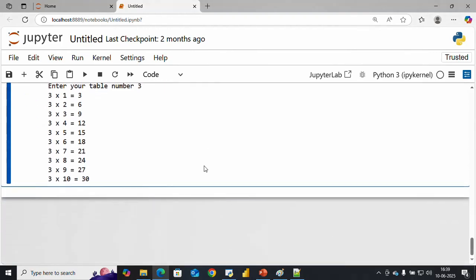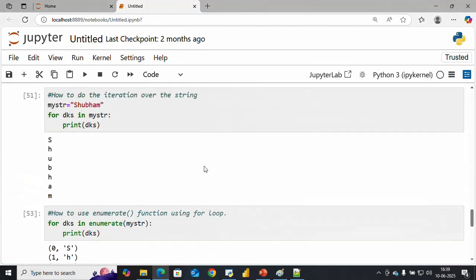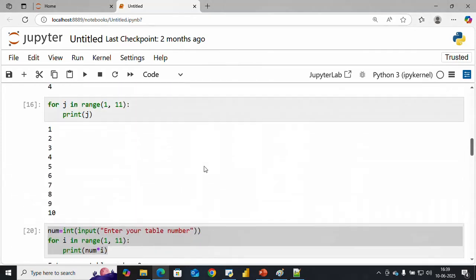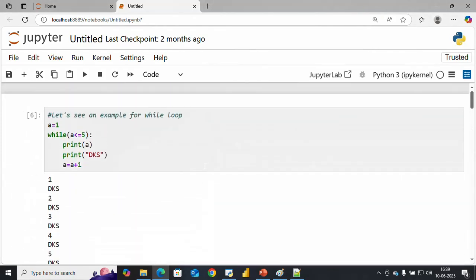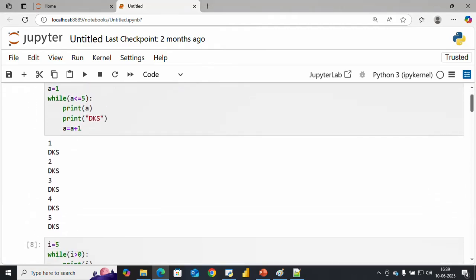So in the next video we are going to discuss the break and continue keywords. This was a simple look at your while loop and for loop. Once again I just want to repeat, loop is a really very important topic in Python. Once you use the loop you are able to save your time and resources. You don't need to repeat the same code again and again, right? With less time you are able to manage your work.